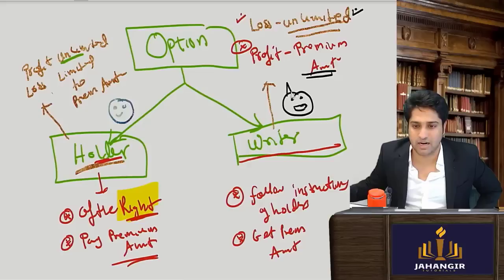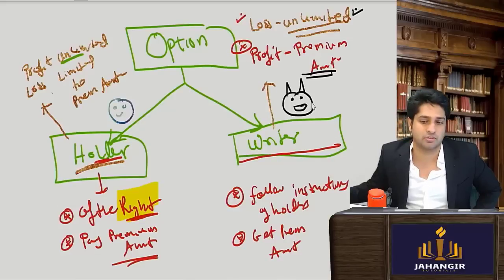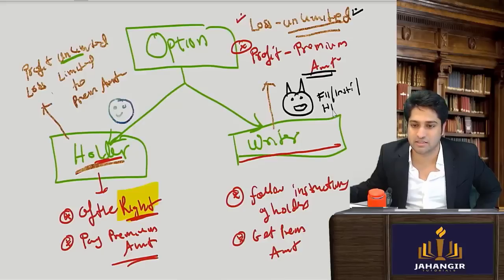Here, understand one thing. Imagine how confident these people are that they are still taking a position. These could be FIIs, institutions, hedge funds, or quietly certain insiders trading.